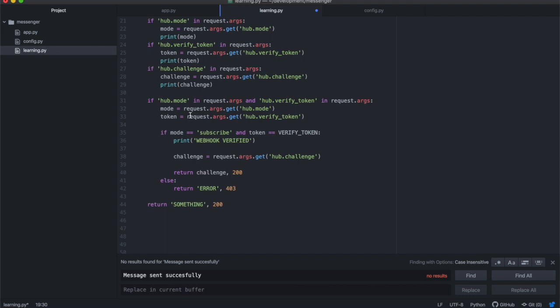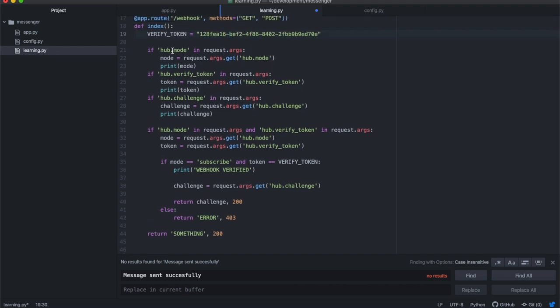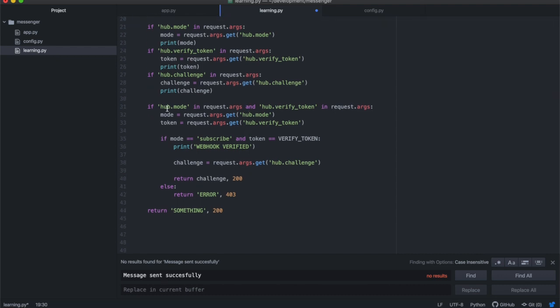And inside of your application, you need to extract these parameters from the URL. And then once you've done that, you need to check the hub mode, and then you get the verified token, and then you compare.